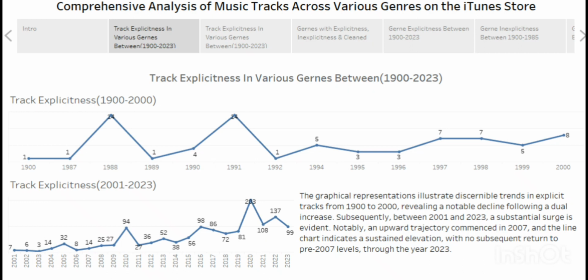So this is just an explanation of what's going on here. And what you also saw in the summary is that after 2007 there was an increase, and it didn't come back to that level again. We're having more increase in the explicit tracks, starting from 2001 to date. So this also concludes that people love explicit content among the US now, and more people are going for it, and the popularity is increasing starting from 2001.